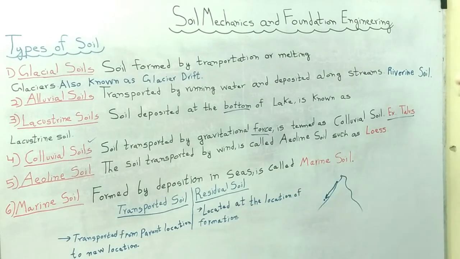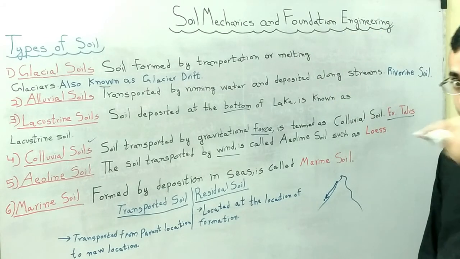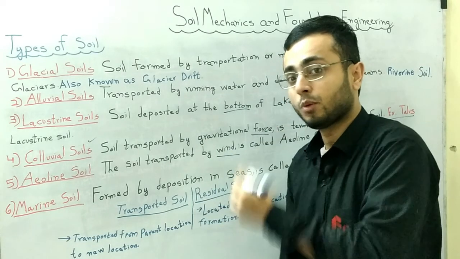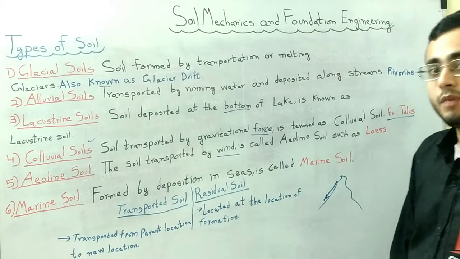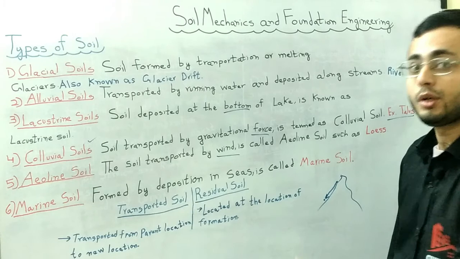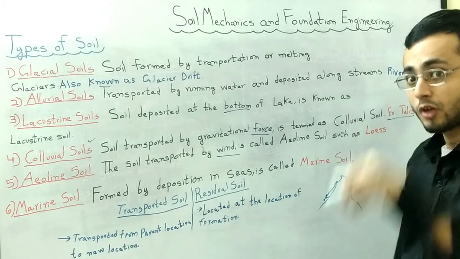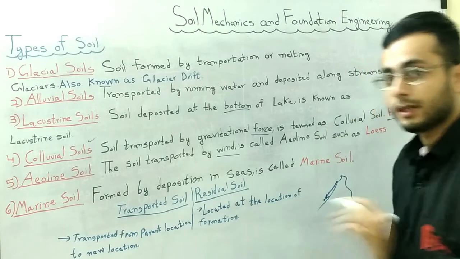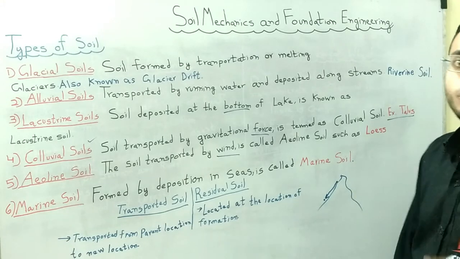In the case of aeolian soil, the soil is transported by wind. Now you can remember that the wind or air, from the A of air and the A of aeolian, you can take help to remember that A from air and A from aeolian soil. So it is easy to remember. And the soil transported by wind, so when the wind moves with high velocity, then the soil particles are transported or moved from a parent location to a new location. So basically wind or air is the main transporting agent in that case, and the soil formed by the transportation of wind or air is known as aeolian soil. So all these soils which are moved due to the wind pressure of air are known as aeolian soil.